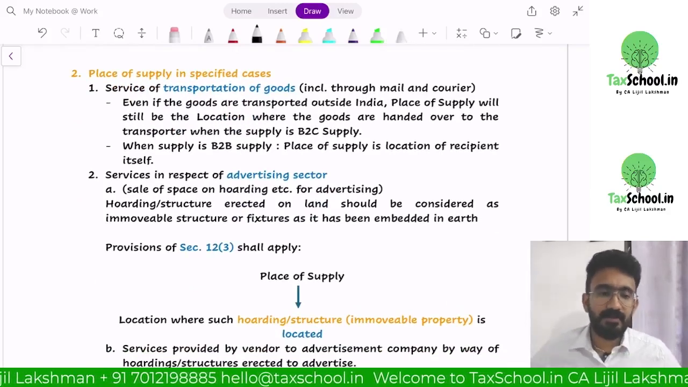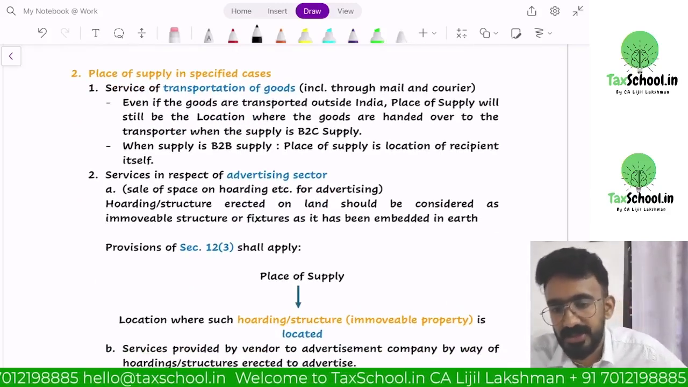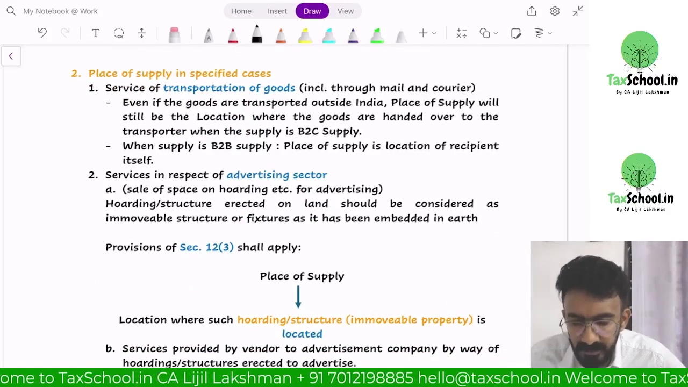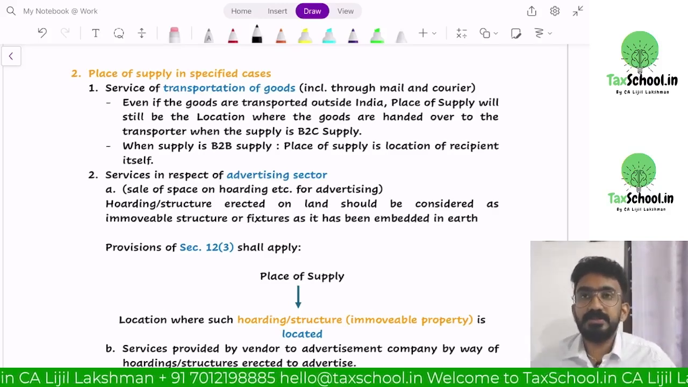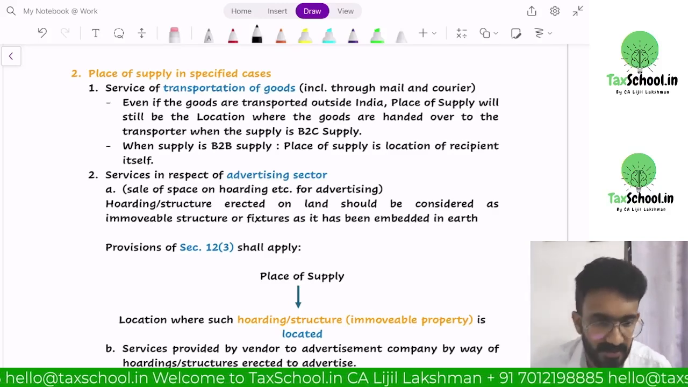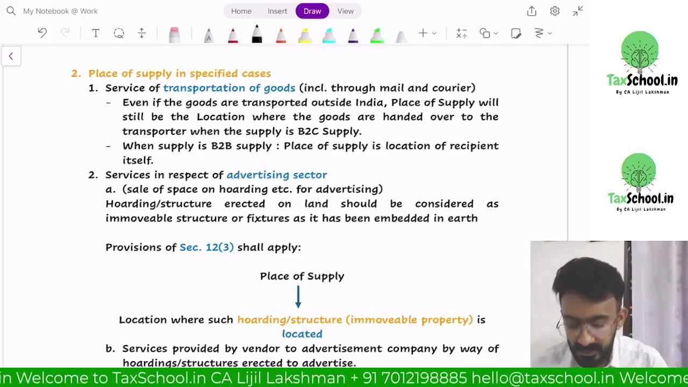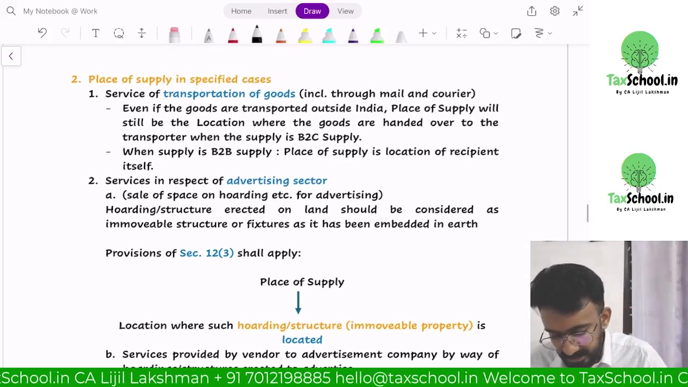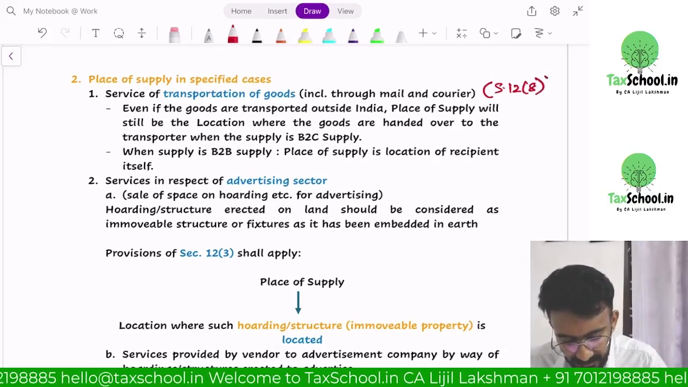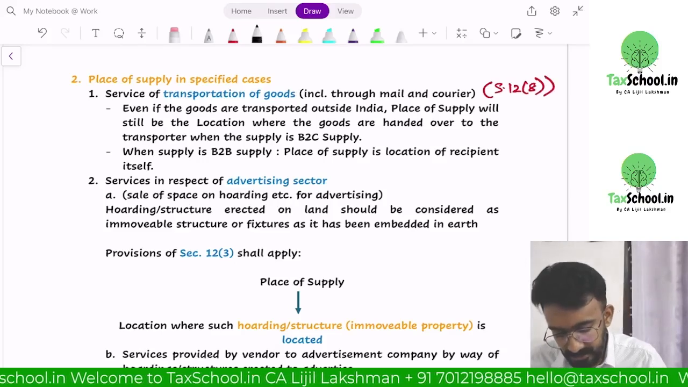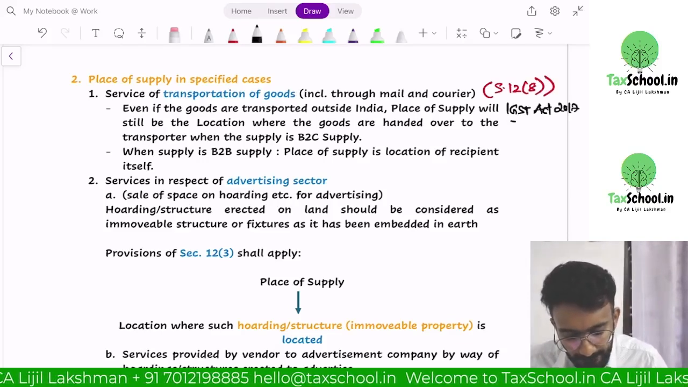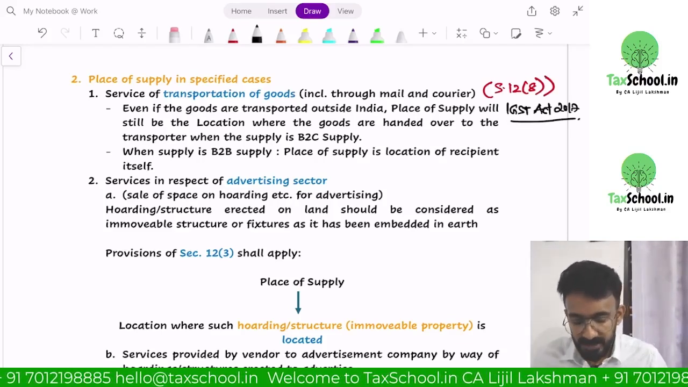There is one more amendment that we have in the provision, and then one clarification in the place of supply chapter. The provision is this. Earlier, what was the place of supply for transportation services? Goods transportation service. The place of supply is determined under section 12 subsection 8 of the IGST Act.